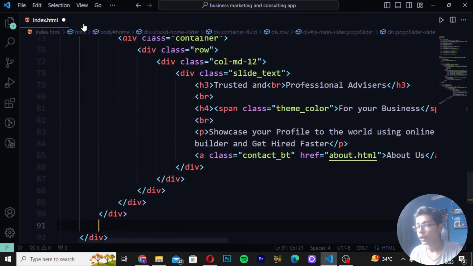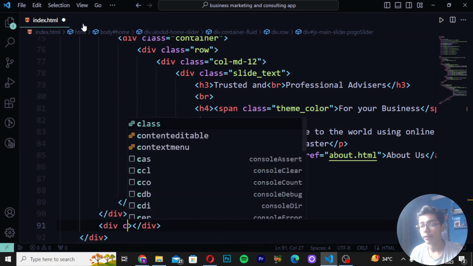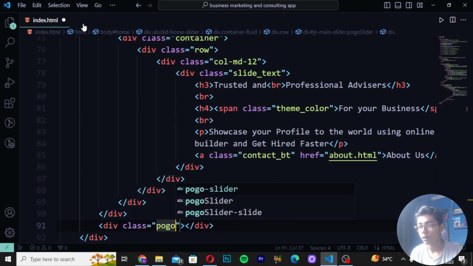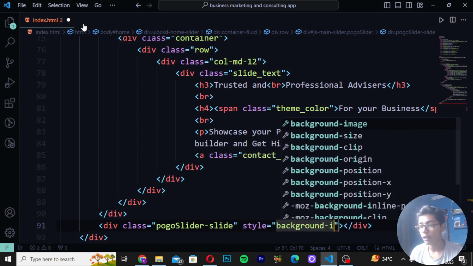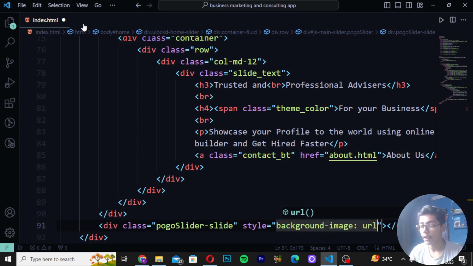So these are the 3, 2, 5. Then create here div class, and then I will be writing here pogo slider, and then write here slide style, and I will be now just writing it as background image, which should be as URL, and I will be writing image slash banner image.